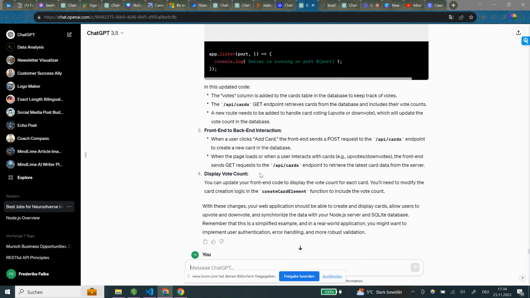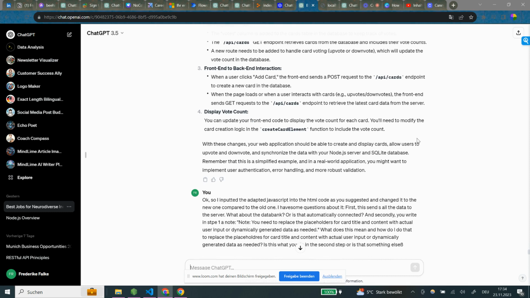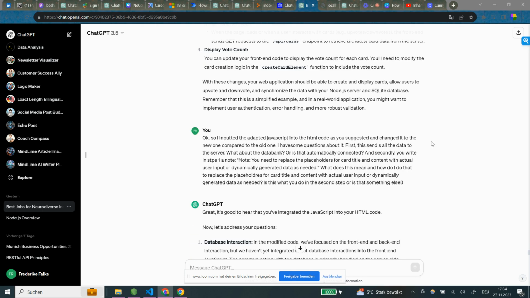Display vote count. You can update your front-end code to display the vote count for each card. You'll need to modify the card creation logic in the create card element function to include the vote count. With these changes, your web application should be able to create and display cards, allow users to upload and download, and synchronize the data with your Node.js server. Remember that this is a simplified example. In a real-world application, you might want to implement user authentication, error handling, and more robust validation.